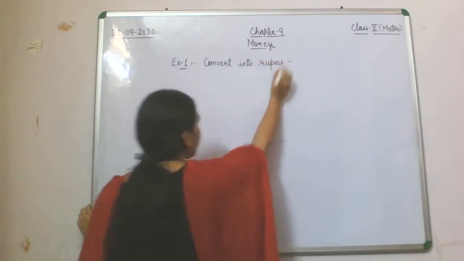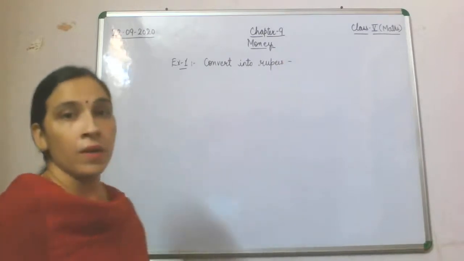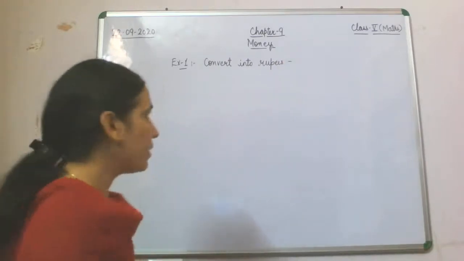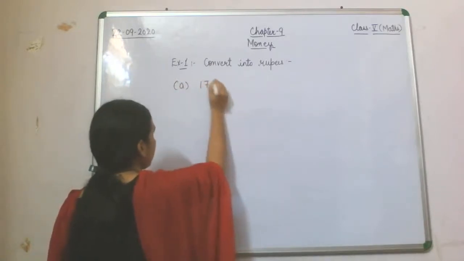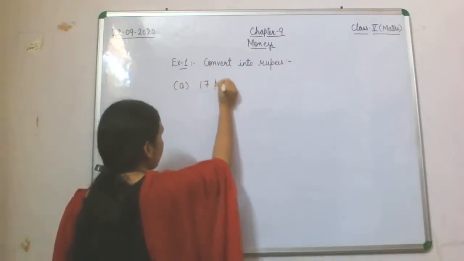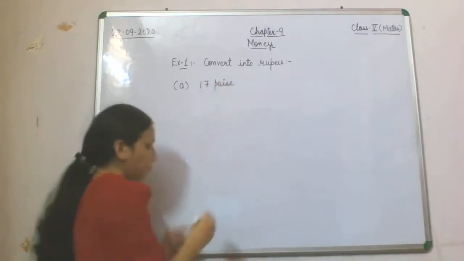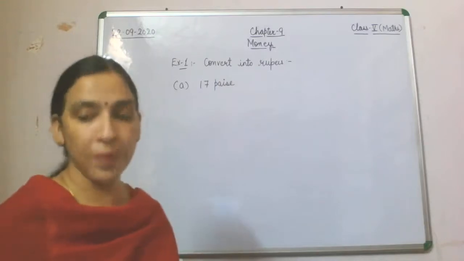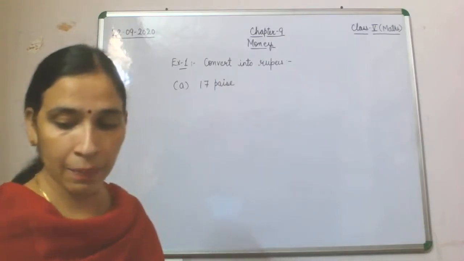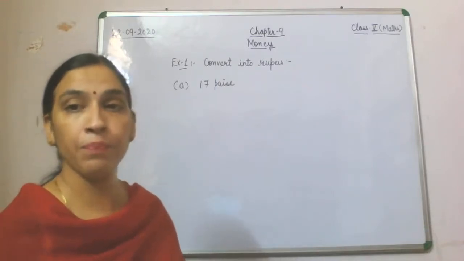The first part A is 17 paise. Convert 17 paise into rupees.